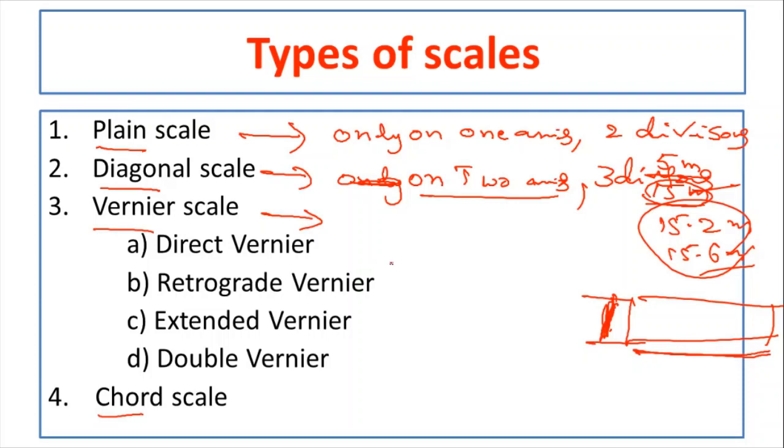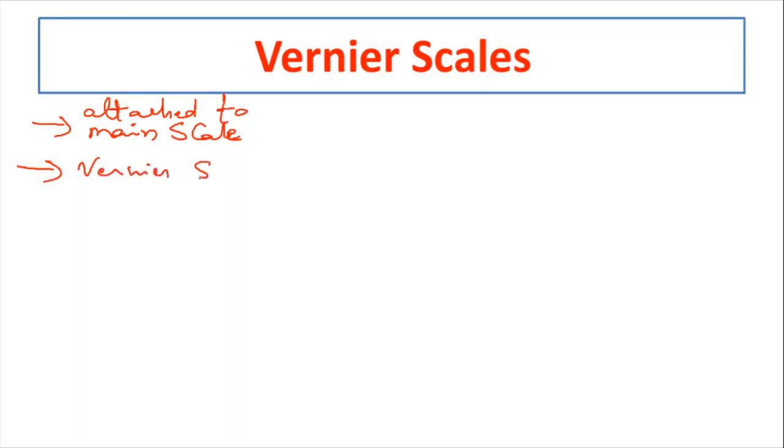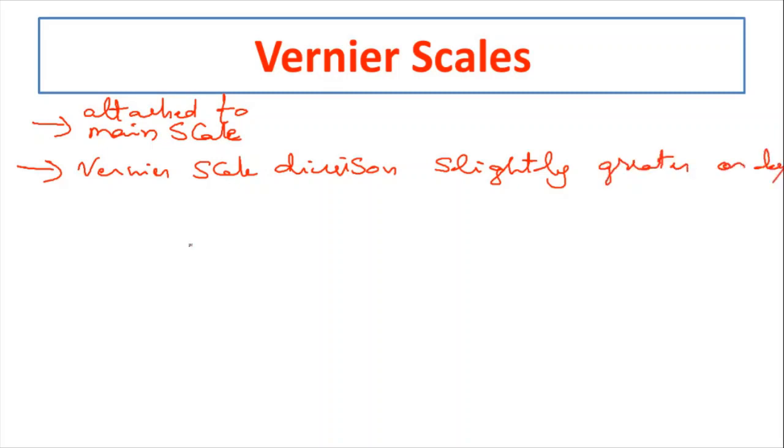Then next one is the vernier scale. We will see this vernier scale in detail because it is important from the exam point of view. Now, when you use the vernier scale, it is always attached to the main scale. Whatever the vernier scale divisions are, they are slightly less or greater than the main scale divisions.